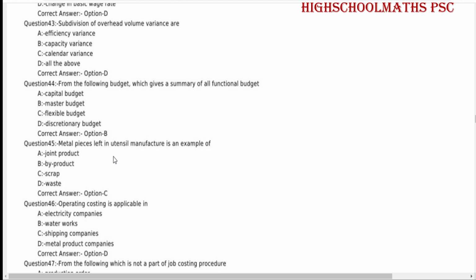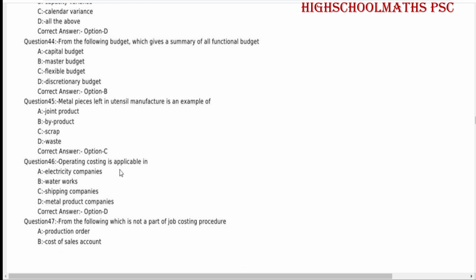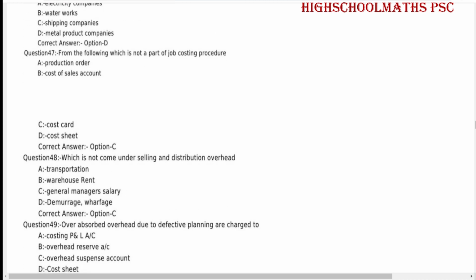Metal pieces left in utensil manufacture is an example of scrap. Operating costing is applicable in metal product companies. Question number 47. From the following, which is not a part of job costing procedure?